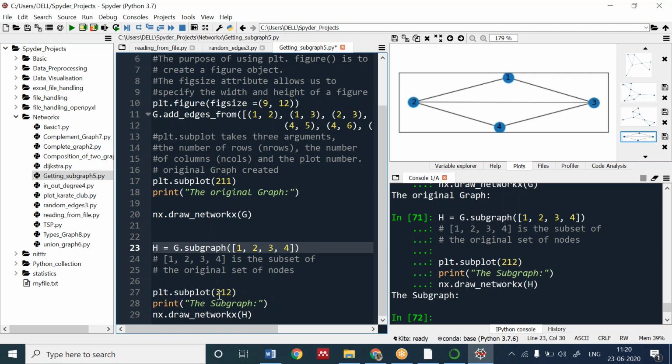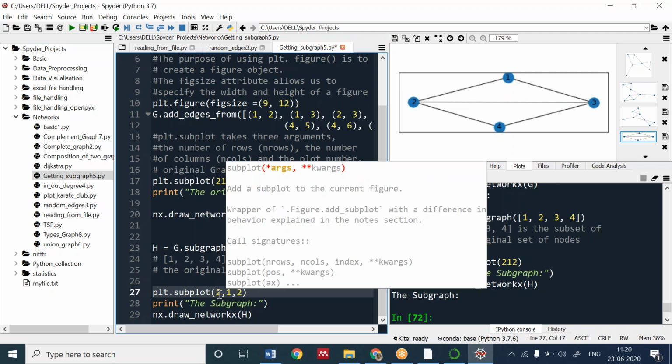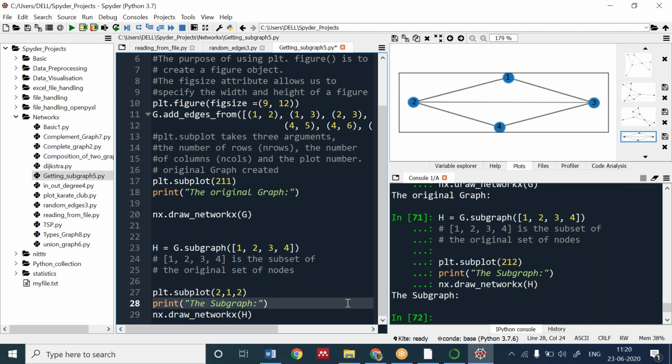In subgraph, you can use the comma also, or you cannot use it. It will run perfectly with both. It's just for convenience and ease that we are not using the comma.